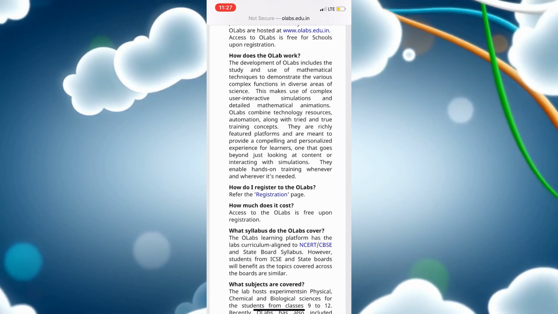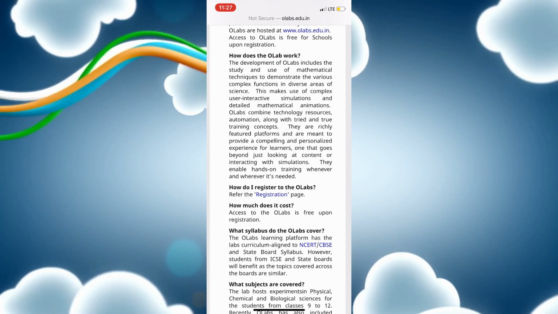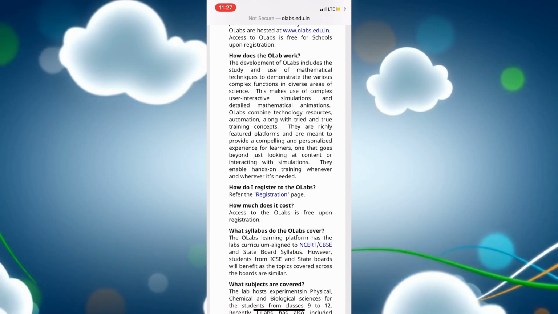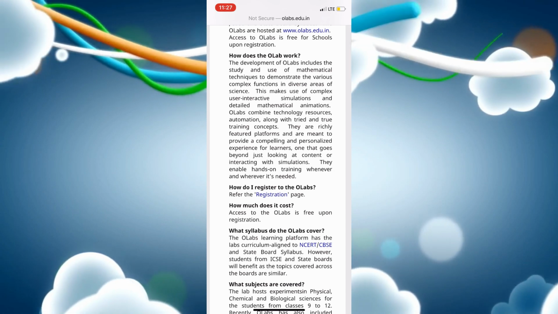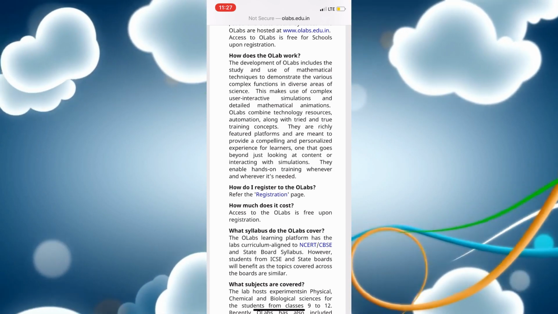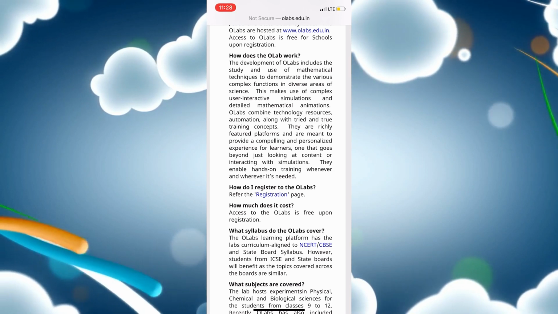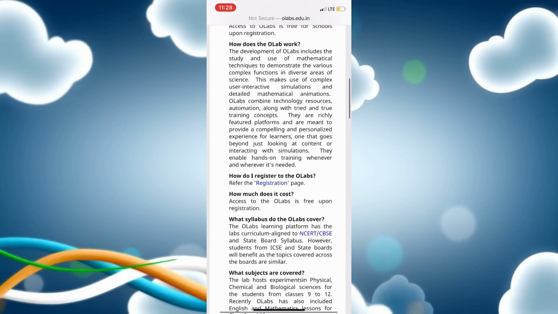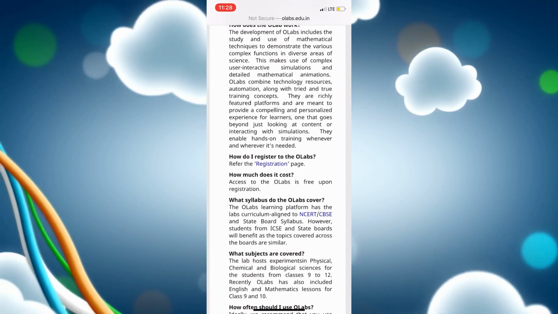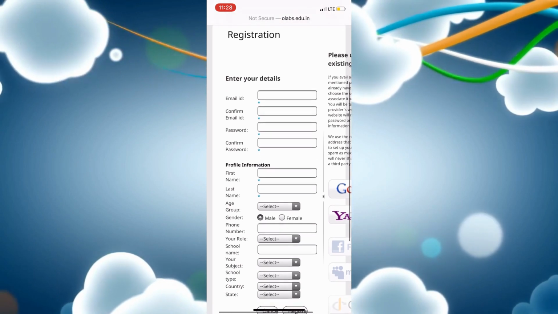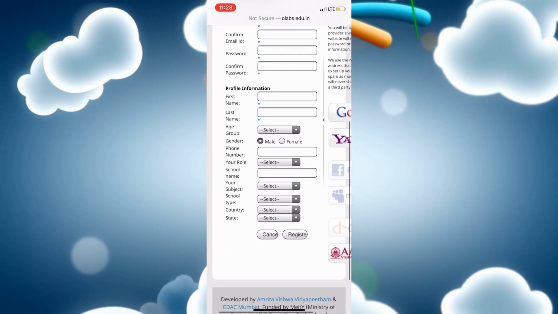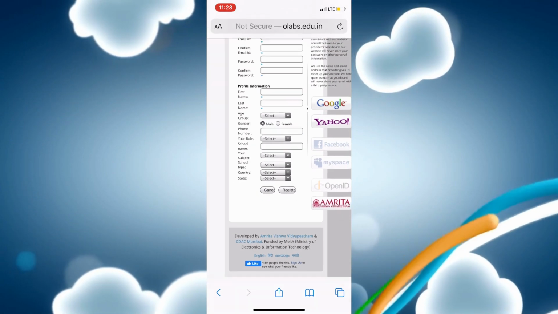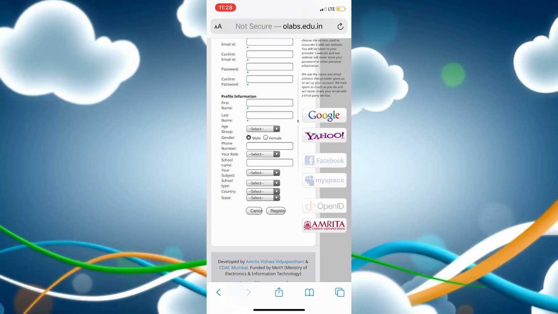It can be in a bulk form, that is, a school can register all their students together. Second, only the science or the subject teachers can register, or individually a student or a candidate who is a learner can also register. And now how can we register? Just click on the registration page. Here you have to just enter all your details, your profile they will be asking. This is the way you have to register yourself.